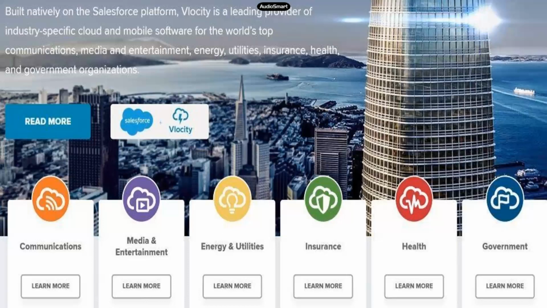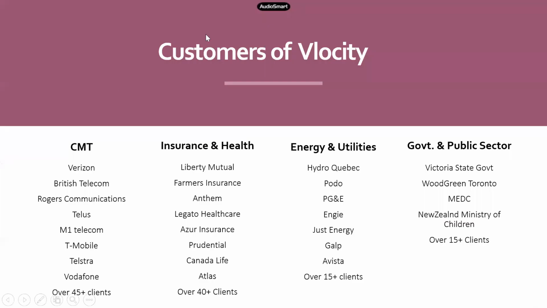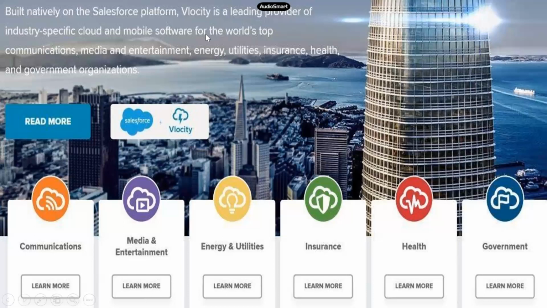Let's say Vodafone wants new software now, and instead of going for other software, they pick Velocity. They can simply download this communications managed package, which will give you almost everything pre-handled. All you have to do is make sure that the features and functionalities provided by Velocity are properly used, right? So let's talk from a developer's perspective.